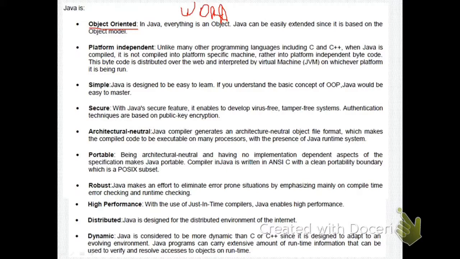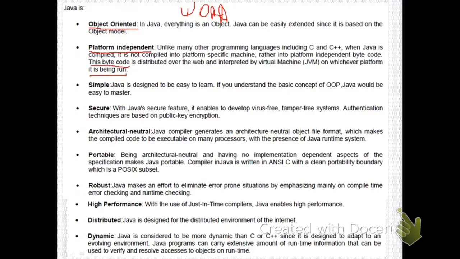Now Java is platform independent. As I've told you just now, you need to compile your code just once and you can carry the bytecode anywhere, and there is no need for carrying the compiler on every machine that you want to run the program on. So the bytecode is distributed over the web and interpreted by the virtual machine on whichever platform it is being run. That is, it is platform independent.